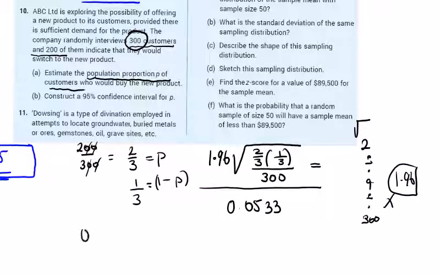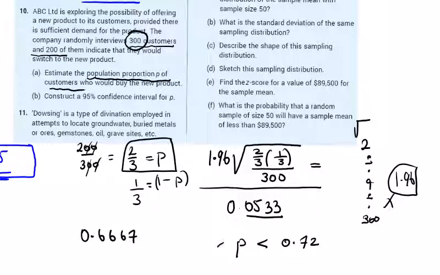And now we have 2/3 as 0.66, 0.67 if I'm taking 4 decimals. That was what we were testing, this proportion. So I have to add on 0.0533. It's going to get me to 0.72 exactly, I think. 0.6667 plus 0.0533, it's going to get me to 0.72. And if I take away 0.0533, I'm going to get to 0.6134.